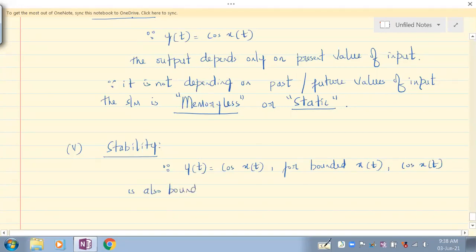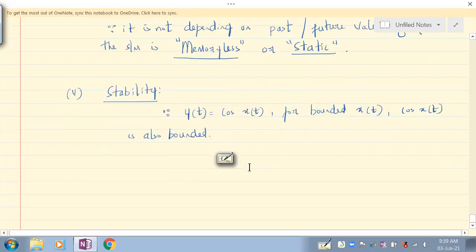I think it is bounded, because you just take what is the maximum value this cos theta will have. See here, we'll take cos theta. So theta takes the values from where to where maximum? It takes the values from 0 to 360 degrees. Understand it? What is cos 0?